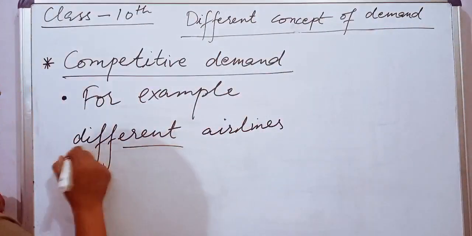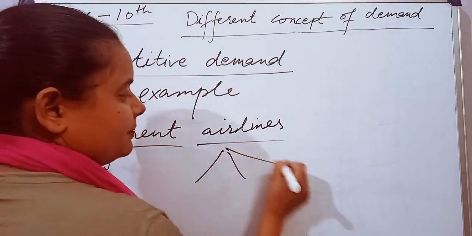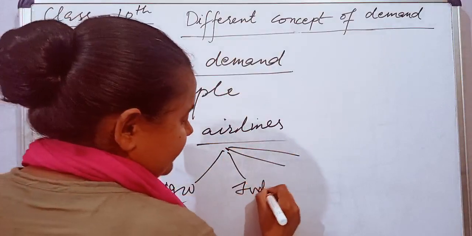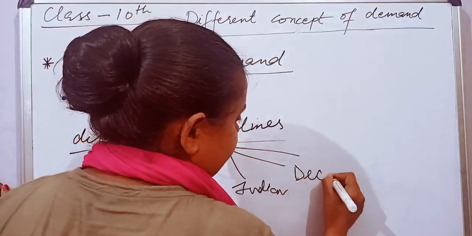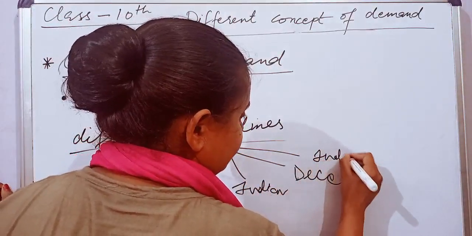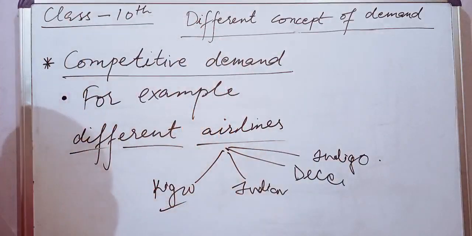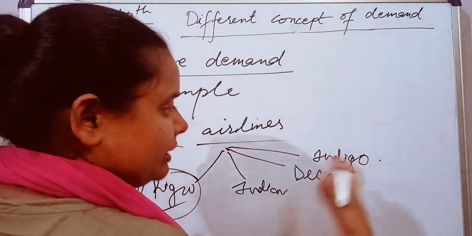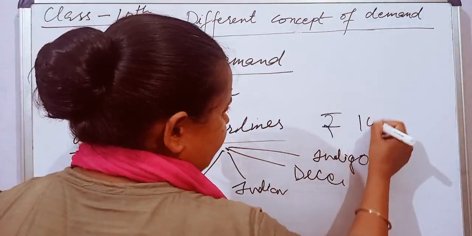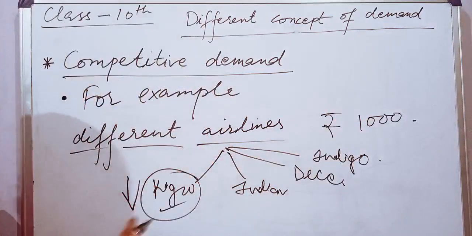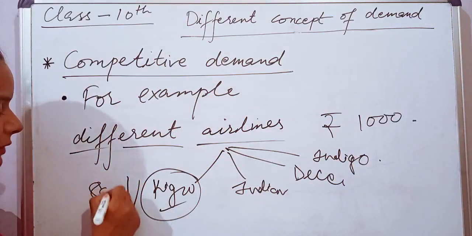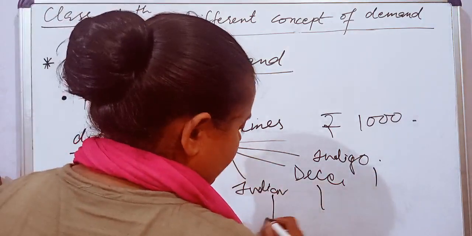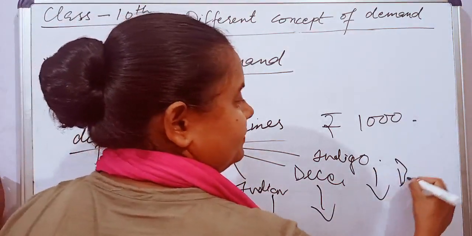For example, different airlines, many are there: Kingfisher, Indian Airlines, Deccan, Indigo. Suppose all are charging more than 1000 rupees. If Kingfisher drops its price from 1000 to 800, what will happen? The demand for all the others starts falling.